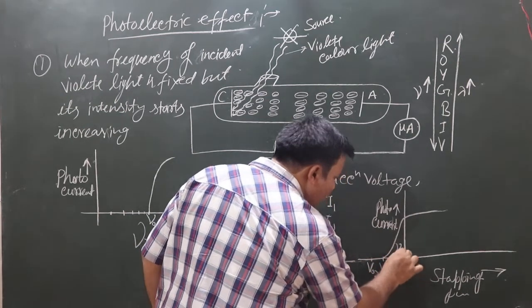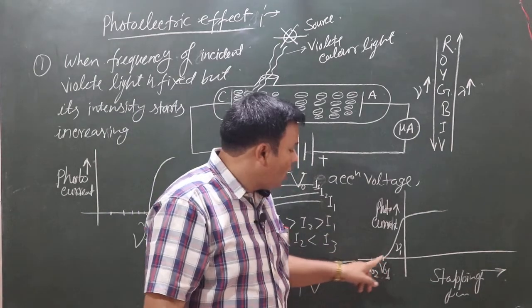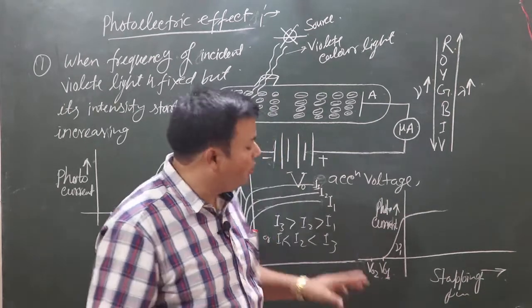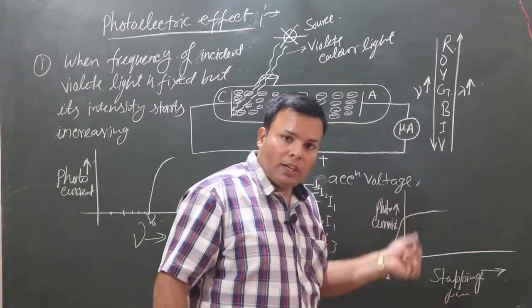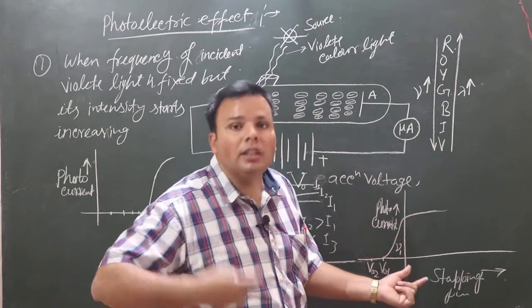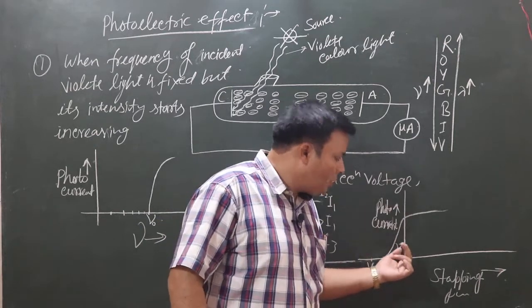This is frequency nu1. So we can see at the frequency of nu1, when we increase the stopping potential, then we cannot find the photocurrent, because the stopping potential is greater than the incident frequency's energy.